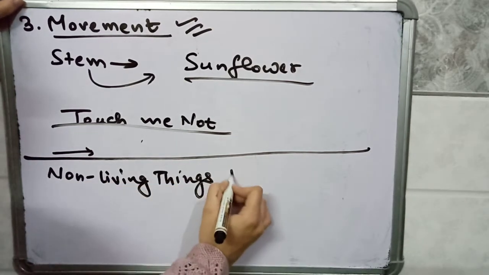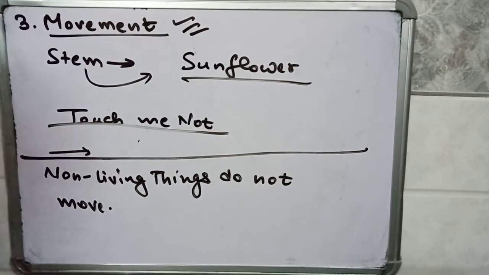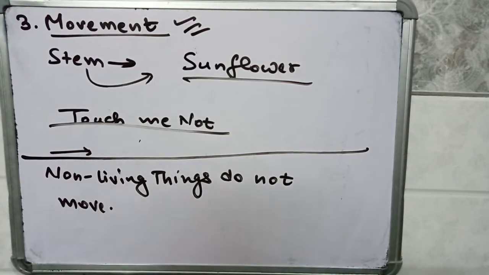Non-living things do not move. For example, a chair cannot move by itself. You need an external force or an external agent to move a chair. Similarly, a bicycle cannot move by itself. You need an external person to ride the bicycle. So one more difference between living and non-living things is that living things show movement, and non-living things do not show any kind of movement.